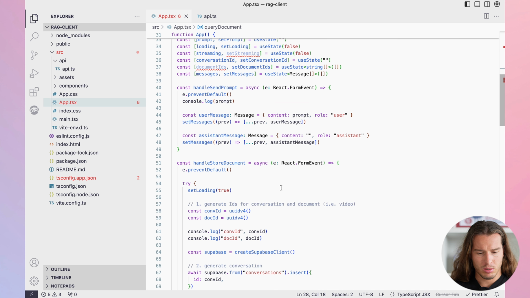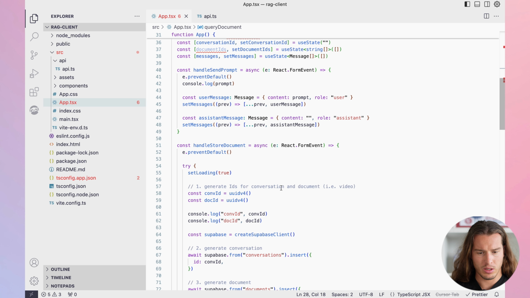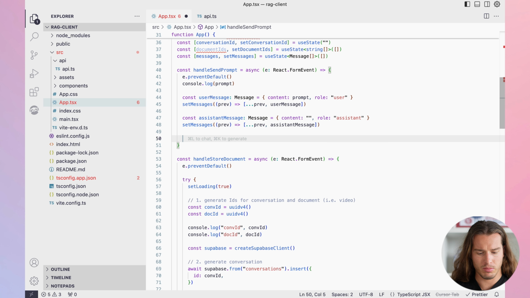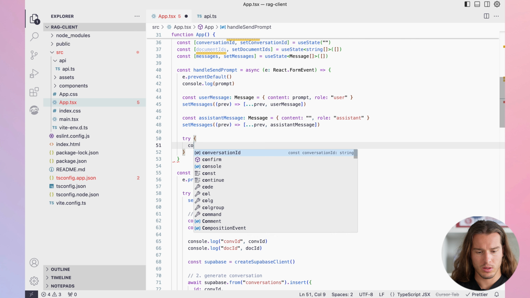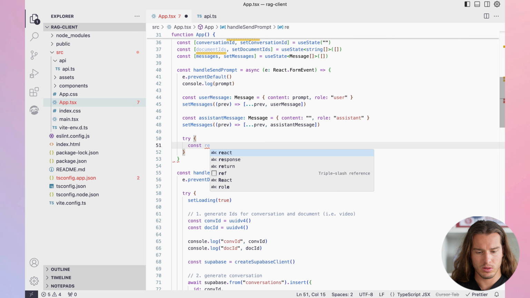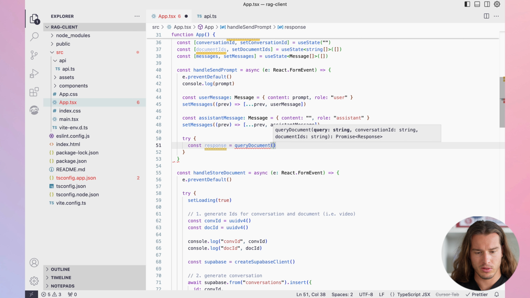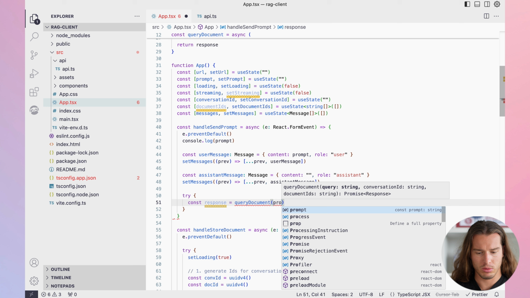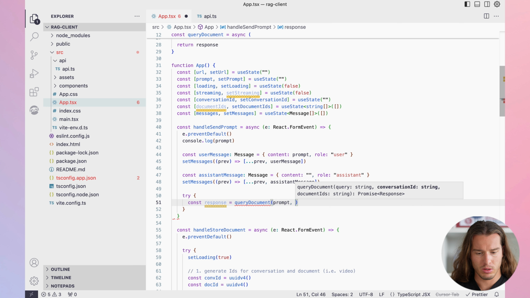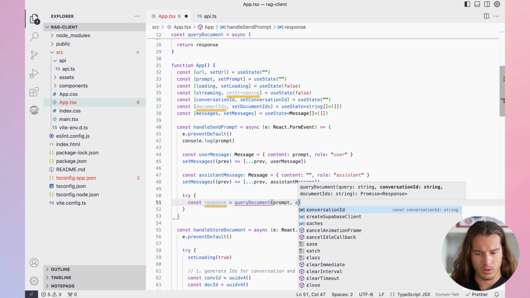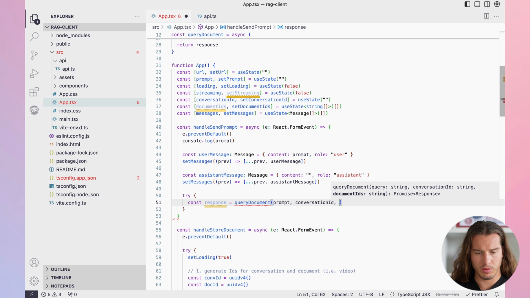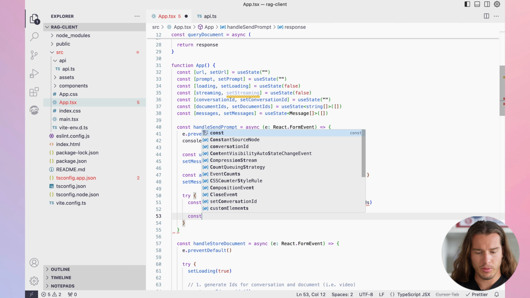Perfect. Let's then, so we're handling the same send prompt. Let's try const response is query document. What do we pass? We pass the query. Where is it? Prompt. Okay, great naming. We pass conversation ID, and we also pass document IDs. Now we get a reader.